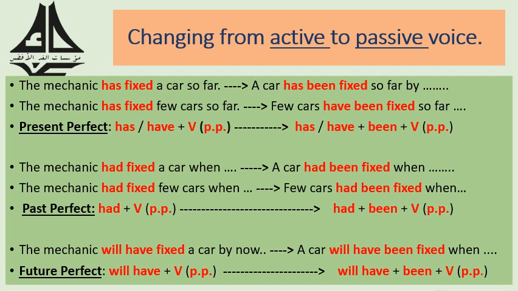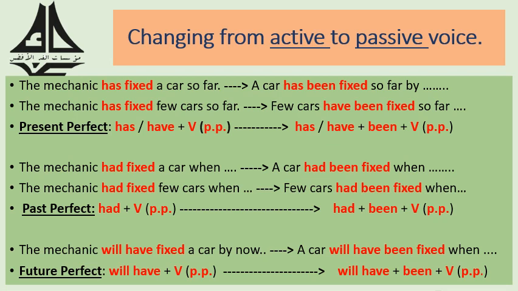Next, the mechanic has fixed few cars so far. Again, few cars have. We change has into have because cars is plural. So few cars have been fixed so far.